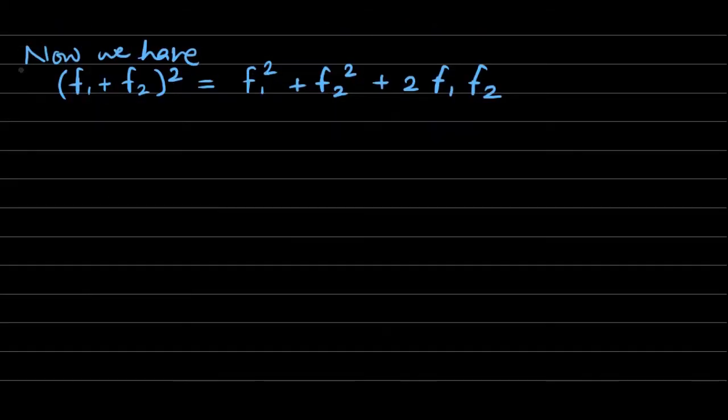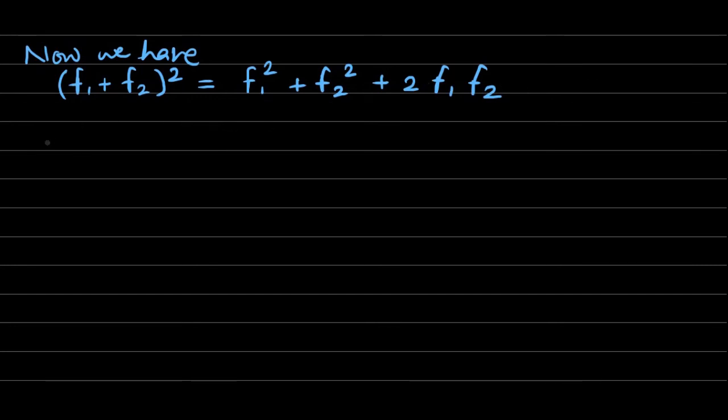Now we have the equation that f1 plus f2 whole square at some point x of the closed interval a to b is equal to f1 square plus f2 square plus 2 times f1 into f2 at the same point x.